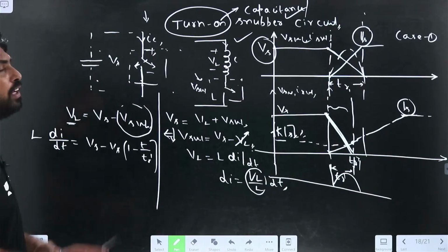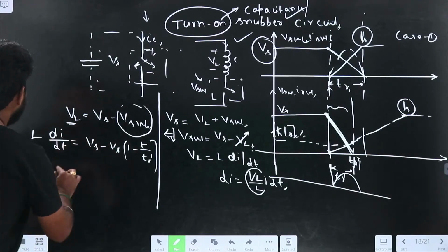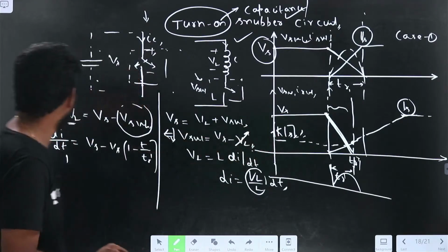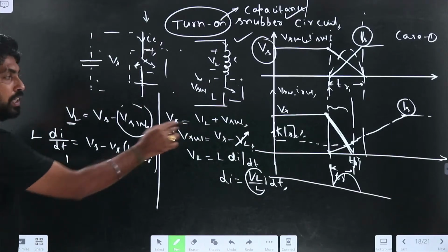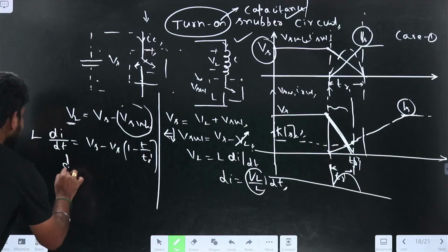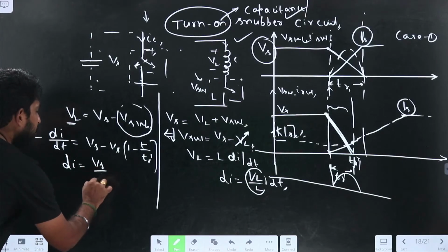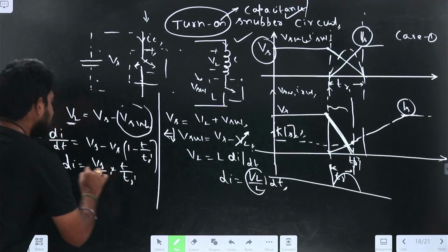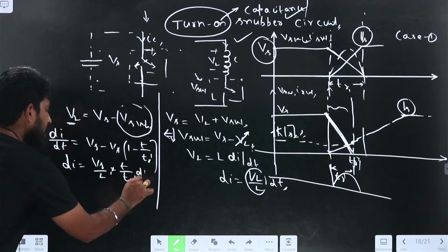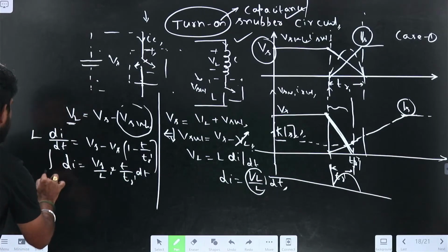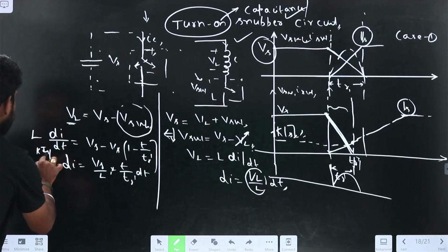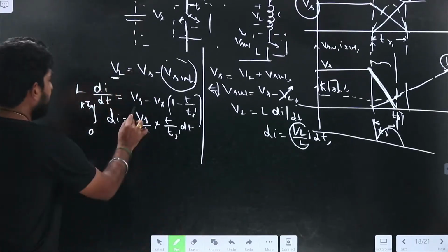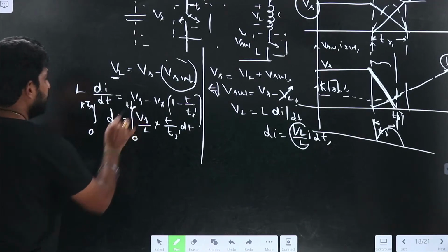So what is the designed L value from this? The current varies from 0 to K into Is. So di equals Vs by L into T by TR dash into dt. Now integrate on both sides. The current varies from 0 to K into Is, and the time varies from 0 to TR dash.